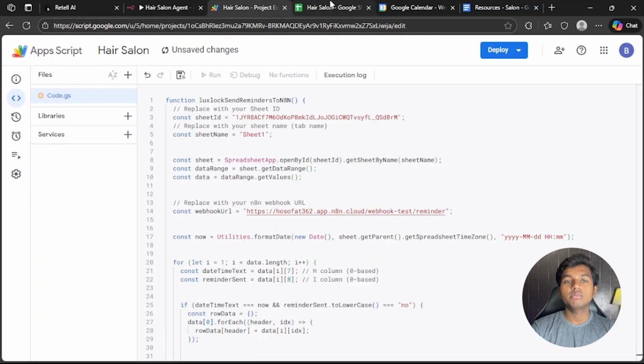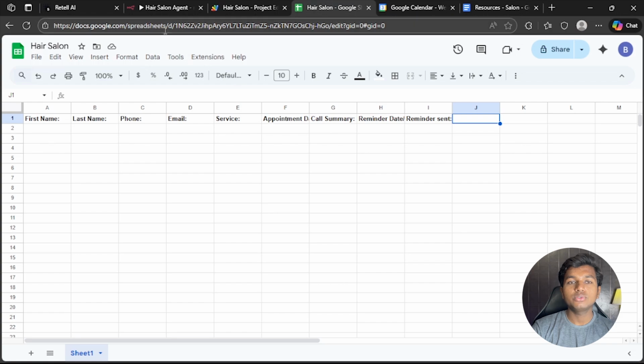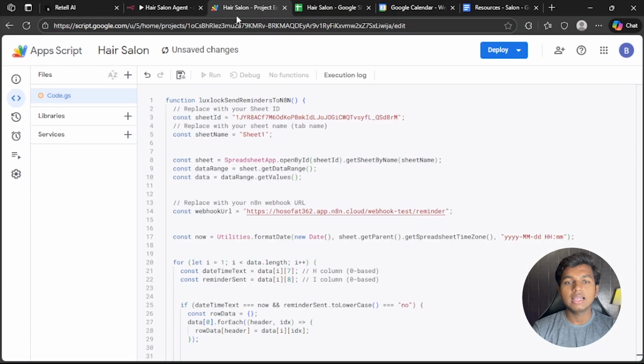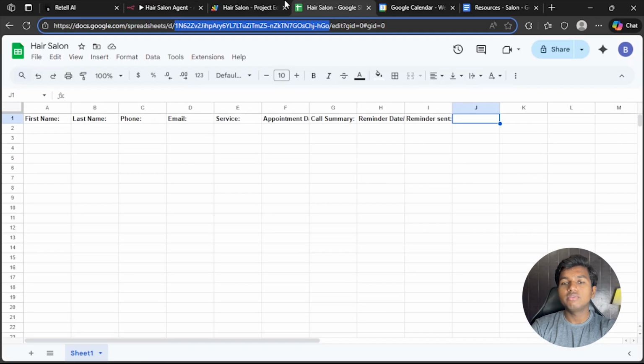For connecting it with the Sheets document, you will have to add this text in here between edit and D. You will have to copy this and paste this in front of sheet ID. So it's connecting to our sheets.